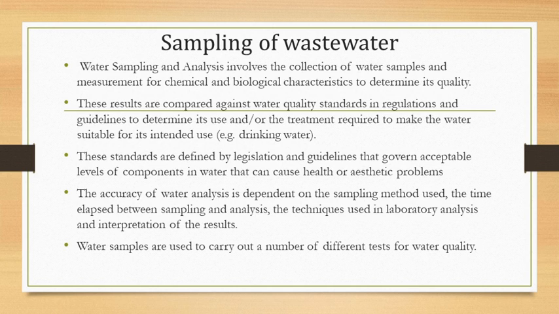Okay, and according to that, we are also going to design the wastewater treatment plant and the sewage treatment plant. After the analysis, you can design the plant according to the characteristics of the wastewater. For the analysis of sewage and wastewater, we need sampling. So what is sampling? Sampling is nothing but the process of collecting a portion of wastewater to check the characteristics in the laboratory. That is called sampling.